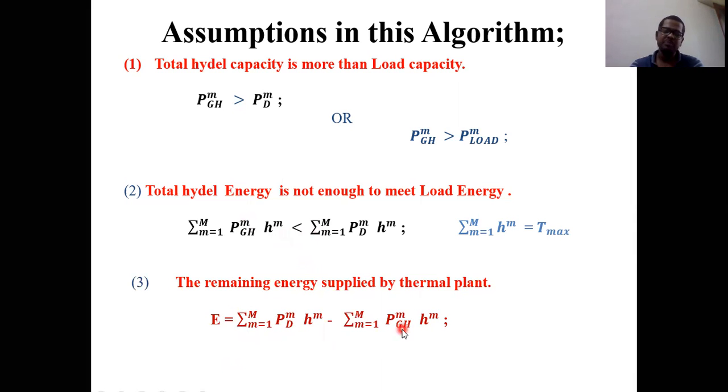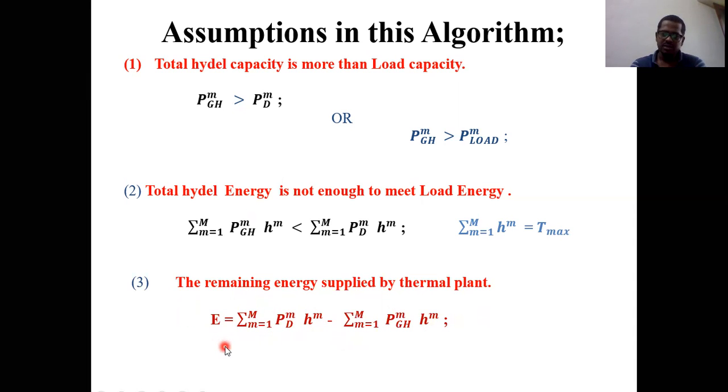Once again, I'm requesting you that all of you must be familiar with the usage of sigma, lower limit, subintervals, total subintervals, and M. M is nothing but that particular interval. Once you're familiar with this nomenclature, then automatically we can finish the first algorithm within a fraction of time. So this is the remaining energy supplied by the thermal power plant.